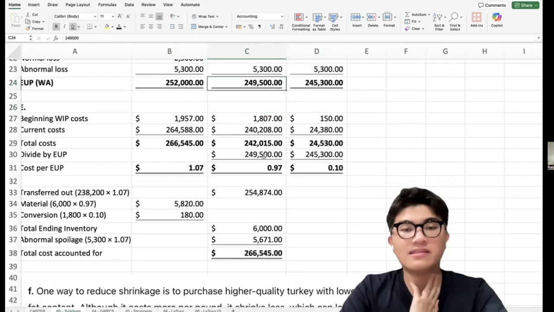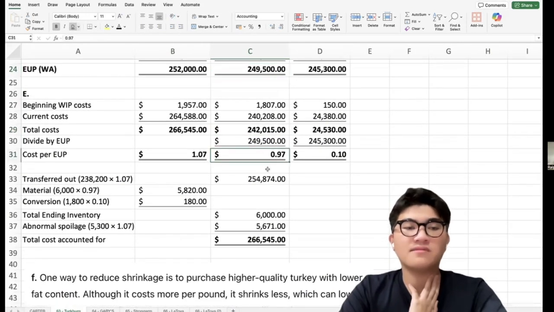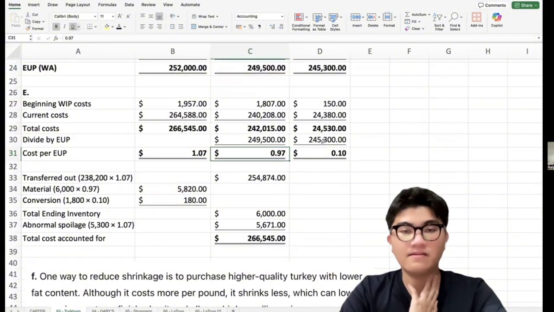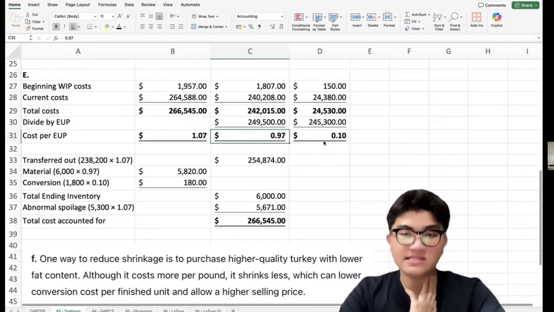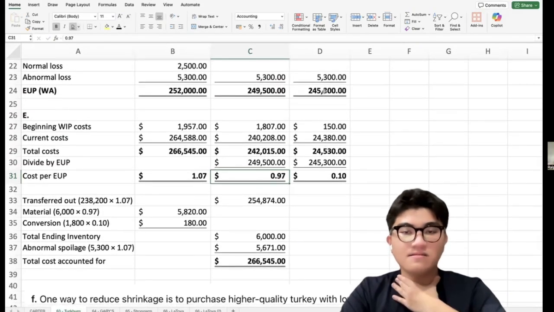Then next we divide the total cost by the EUP, which we solved earlier. So for the materials, it is 242,015 divided by the EUP of 249,500. We get the cost per EUP, which is $0.97, or 97 cents. Next, for the conversion cost,